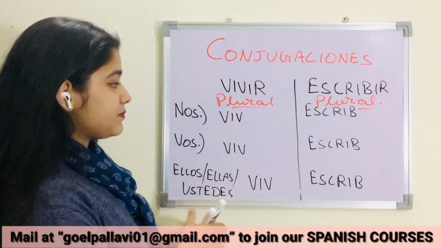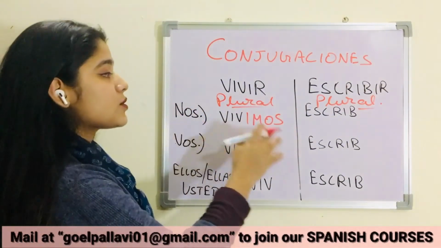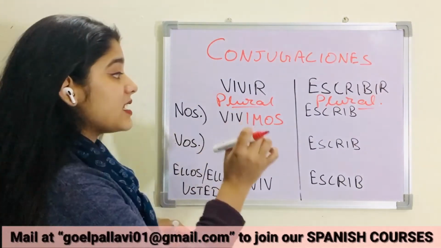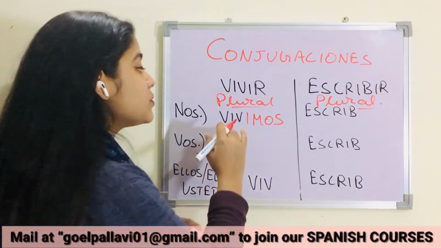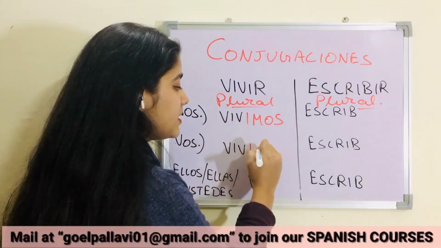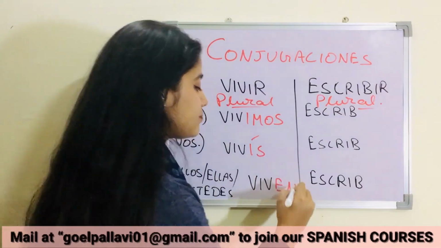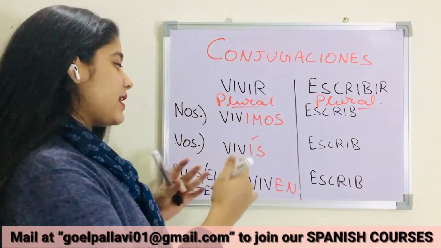Nosotros vivimos. Okay, nosotros vivimos in Delhi. Okay, so I'm not saying vivemos like we were doing with the ER ending verb. We will do vivimos, vivís, the accent will be there, and viven. Okay, so nosotros vivimos in Delhi.